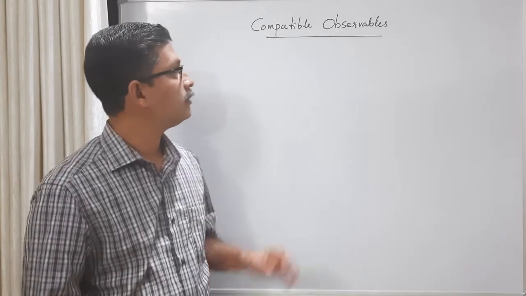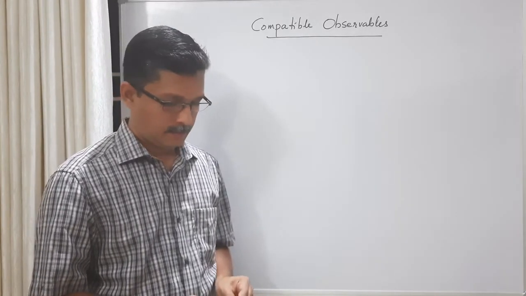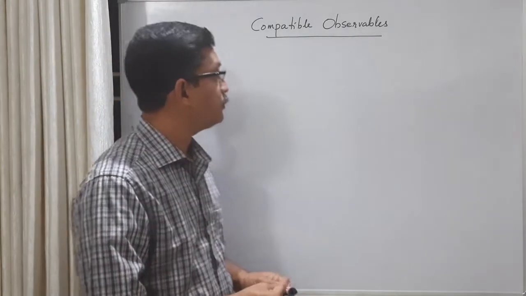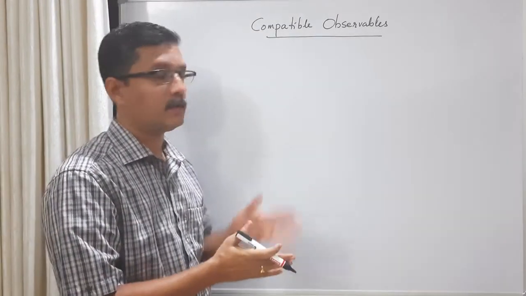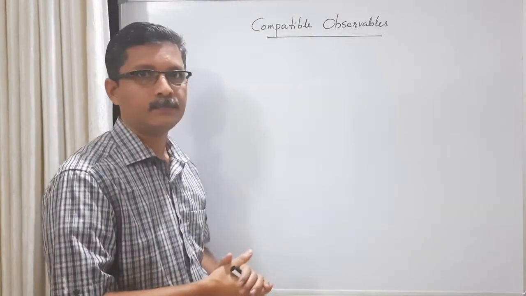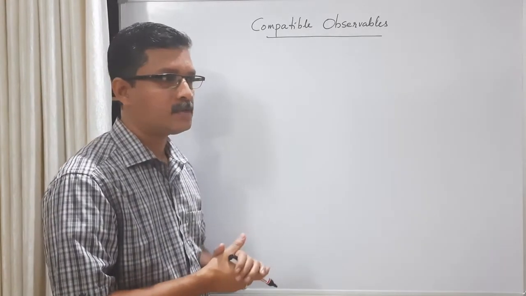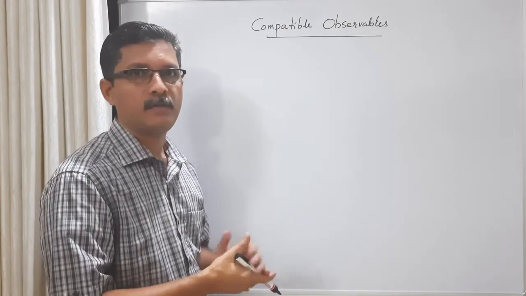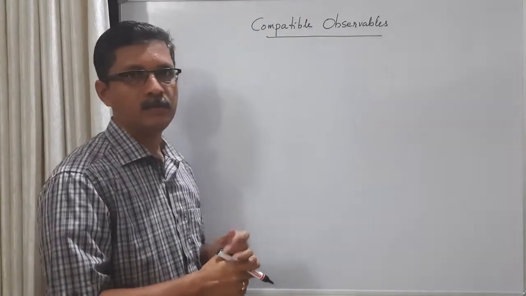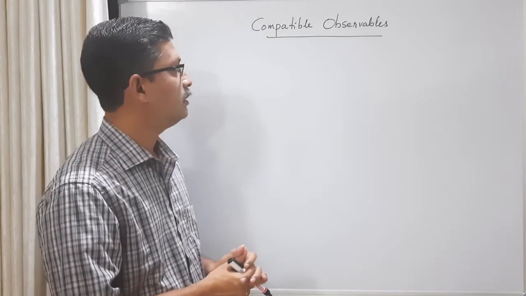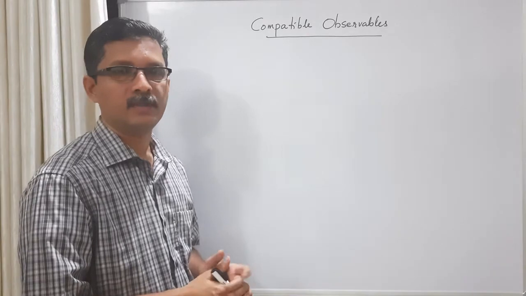Let us consider the idea of compatible observables. Suppose observable means a measurable physical quantity. We can also call them measurables. Observing means measuring a measurable physical quantity. So what is meant by compatible observables or compatible physical quantities? We know that every physical quantity is represented by a Hermitian operator.